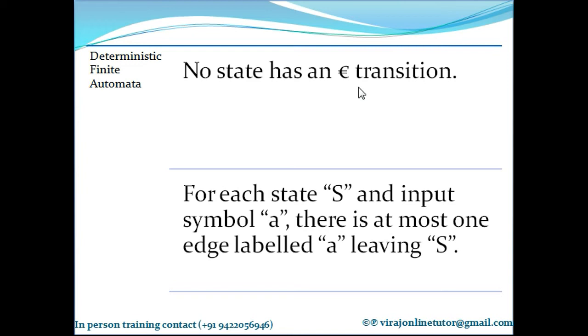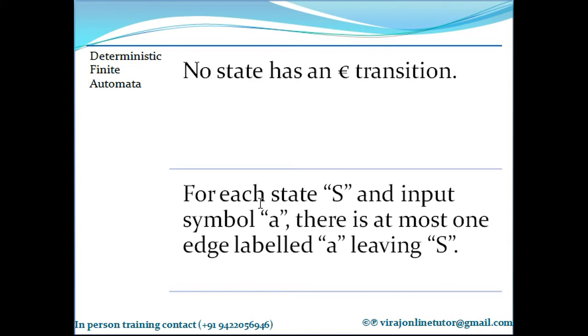When a machine is in a particular state and there is an epsilon transition from that state to another state, even if there is no input character right now, the machine can go to that other state. Epsilon transition means nothing is consumed. Whenever the machine is in that state, without any input character, it can go to the next state, which is connected by epsilon.